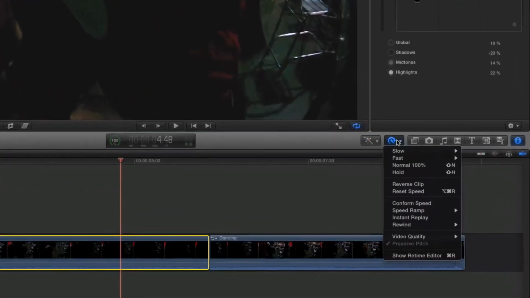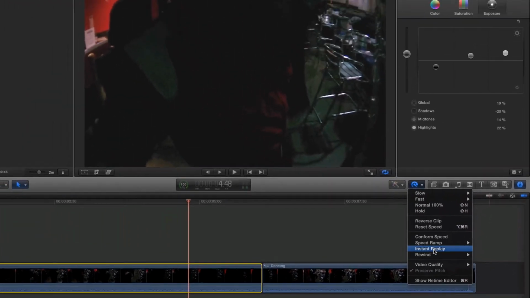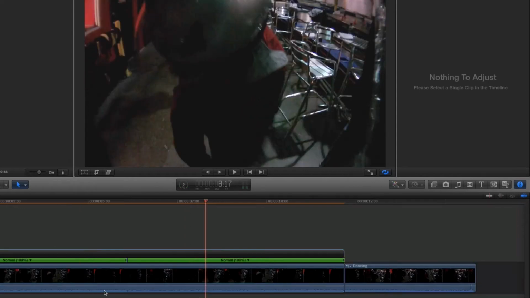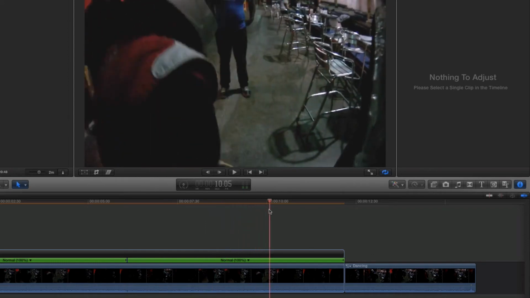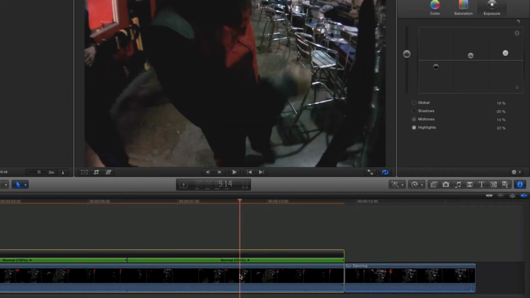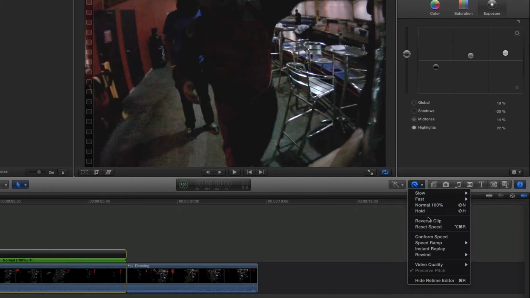Click on the Retime menu. There are a few different options. Selecting Instant Replay is a good option if you want the clip to replay twice. But I want a rewinding effect and then the replay to happen. Under Rewind, I'll choose 4x, and this creates the effect.